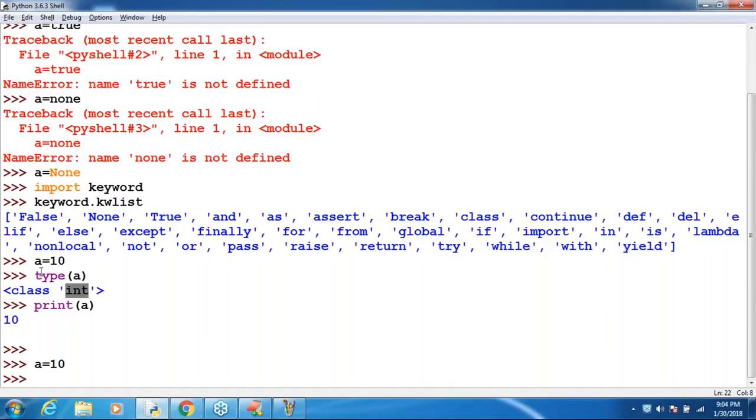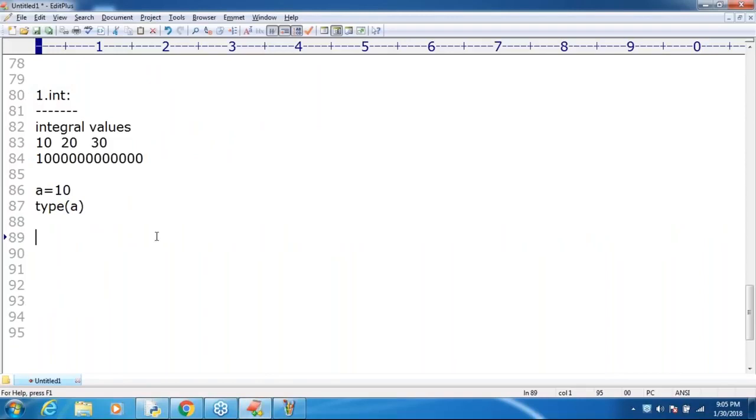In Python 2, the long data type is available to represent long integral values, but in Python 3, the long data type is not available.